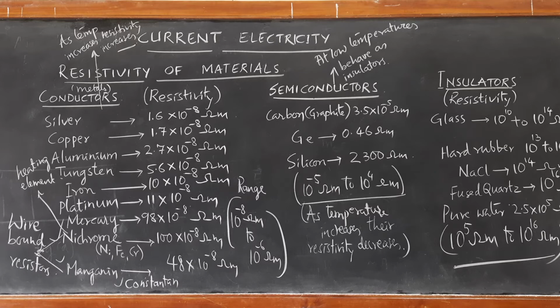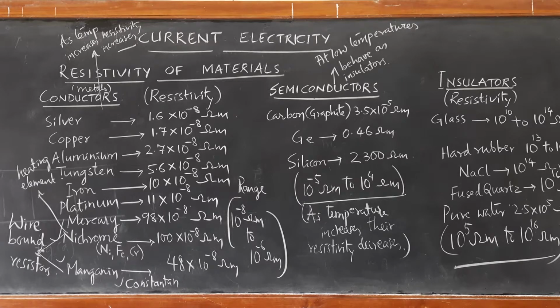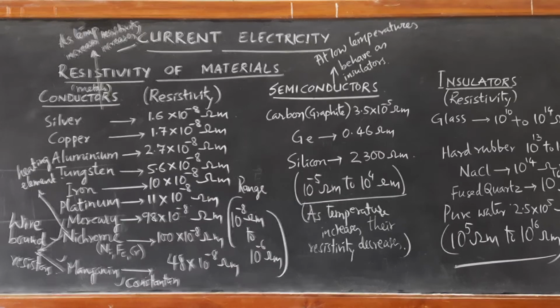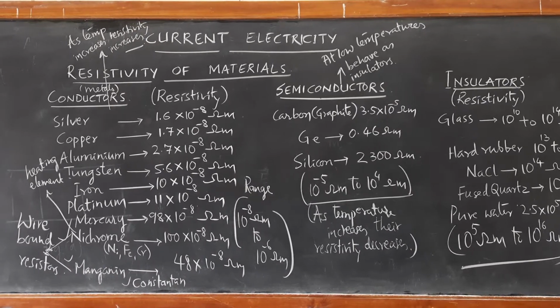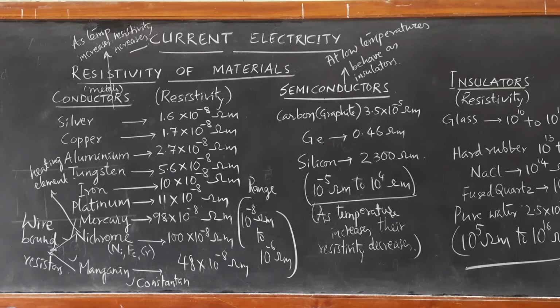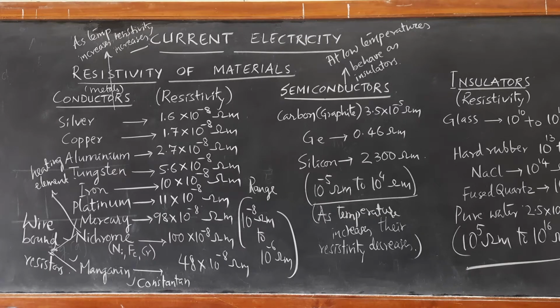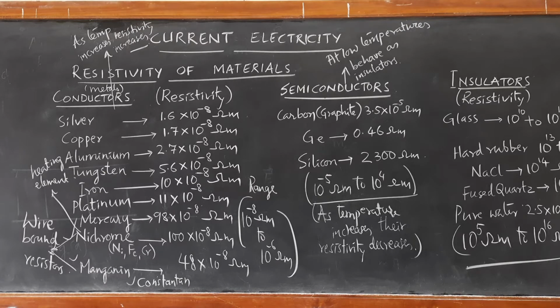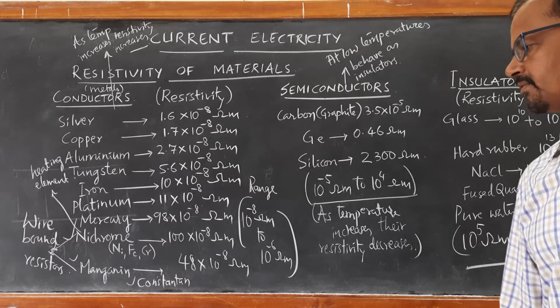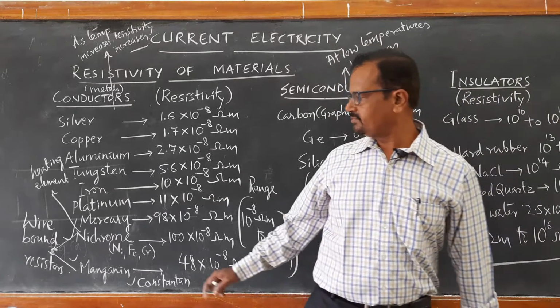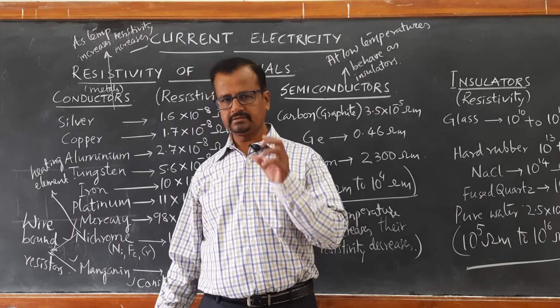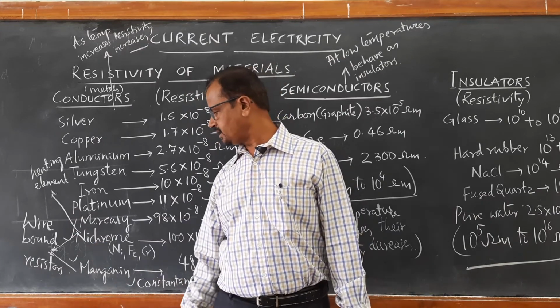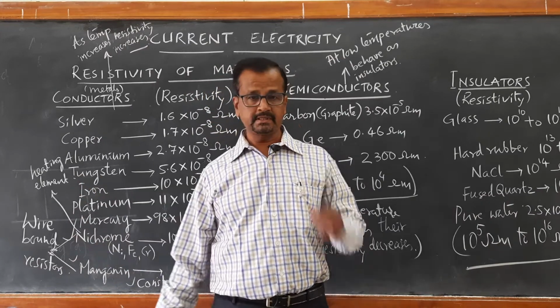They remain almost constant, and their temperature coefficient of resistivity is low. That is what we are going to see. Therefore, they find applications in the manufacture of wire wound resistors which are used in the laboratory, and in heating elements.